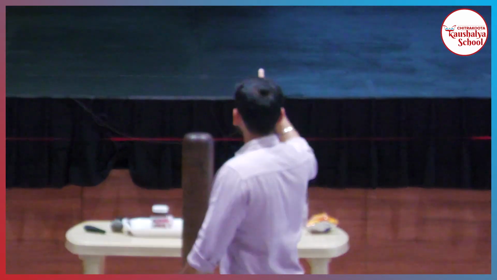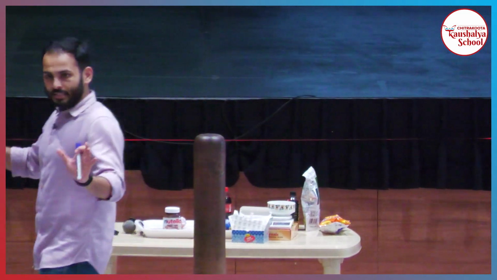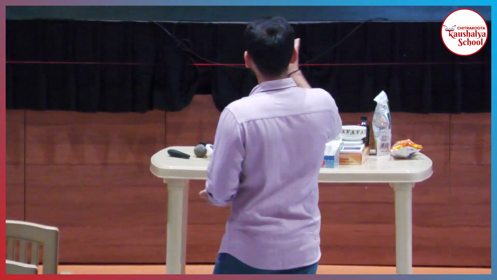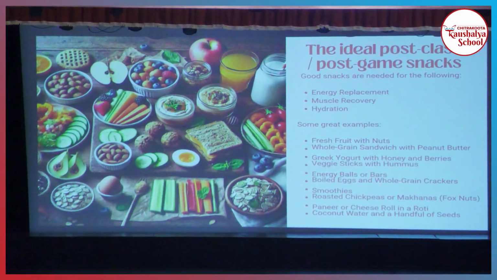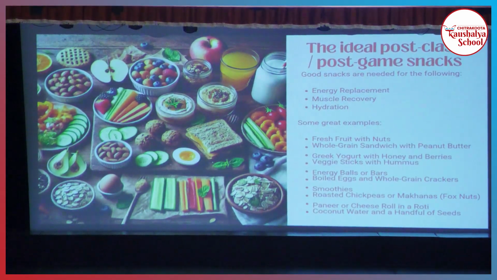So after your school, there are three things that you require. One is energy replacement. You've had a long tiring day. Your energy is exhausted, so you need some energy. Second, you've had some sports in the day, and that's why your muscles require some repair. So you need muscle recovery. And the third is hydration. You also need water in your system. Everybody should consume at least 2 bottles of water while they are in school. Three things we require after school: energy, muscle recovery, and hydration.